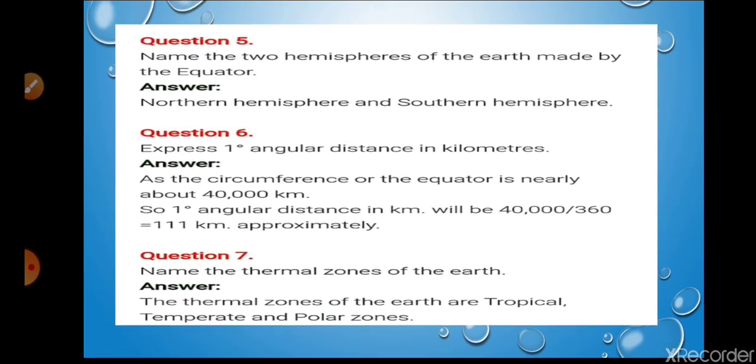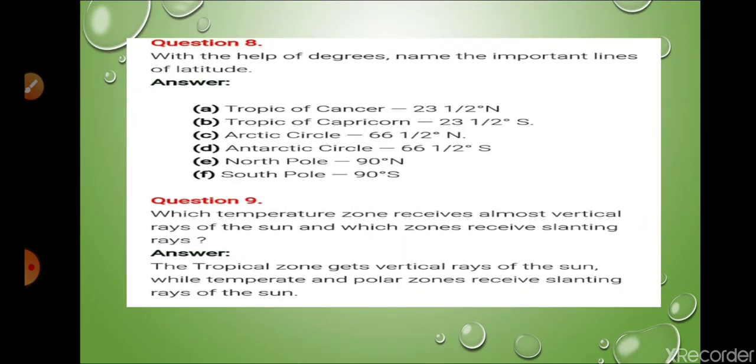So let's move on to question number 8. So question number 8, write with the help of degrees. Name the important lines of latitude. So important lines of latitude are there: Tropic of Cancer, Tropic of Capricorn, Arctic Circle, Antarctic Circle, North Pole, South Pole. So this is clear to you, I think so.